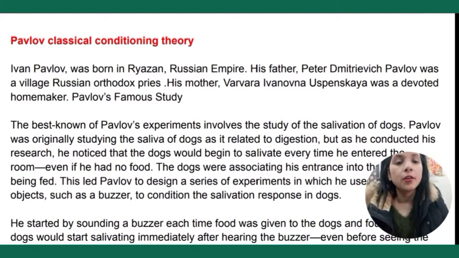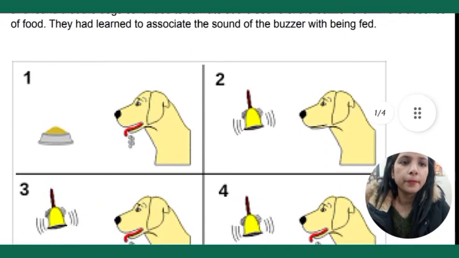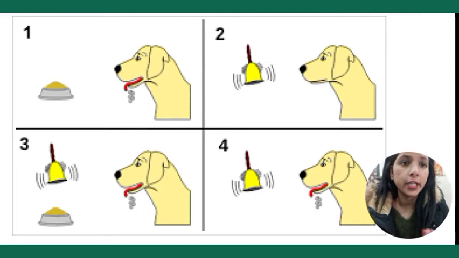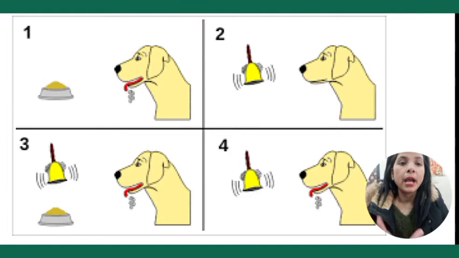Pavlov was doing this experiment just to condition the dog's mind, and how he did this we will see through some pictures. Then you will get to know the difference between before and after conditioning of the dog's mind. Here you can see four pictures. In the first condition, when Pavlov provides food, the dog starts salivating because it is a natural process.